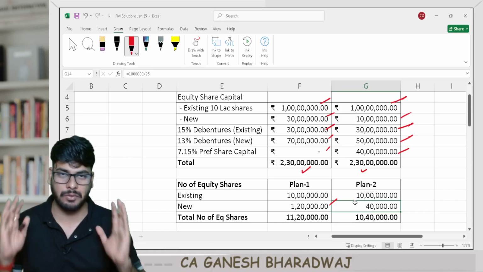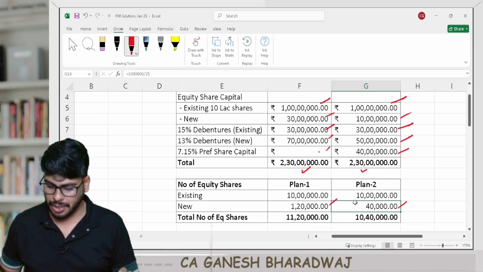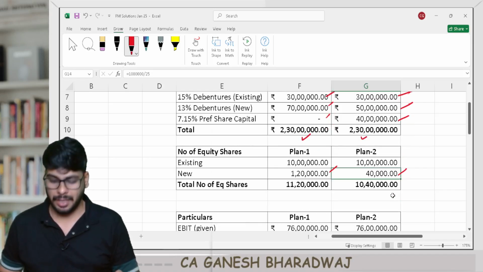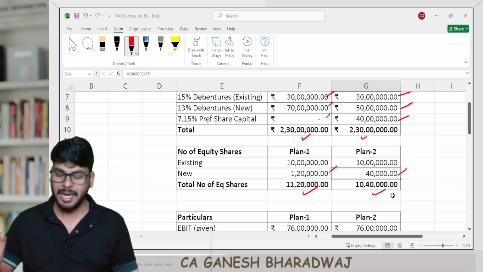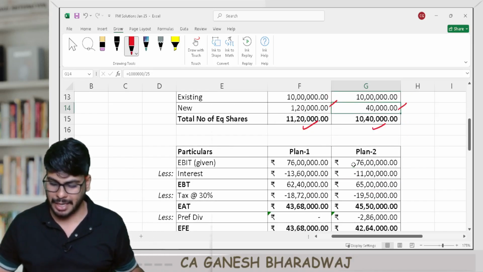I'm raising 10 lakh rupees from the equity channel, and every share gives me 25 rupees. Number of equity shares is going to be 40,000. So under plan 1, the total number of equity shares is going to be 11.2 lakhs. Under plan 2, it's going to be 10.4 lakhs. Clear with this? So now we have calculated all this. So now it's just a matter of plugging in the figures.